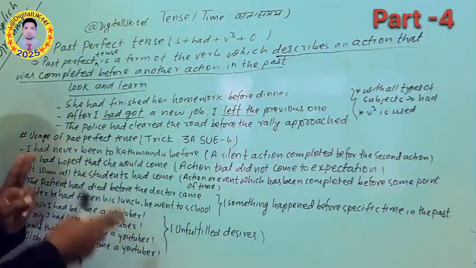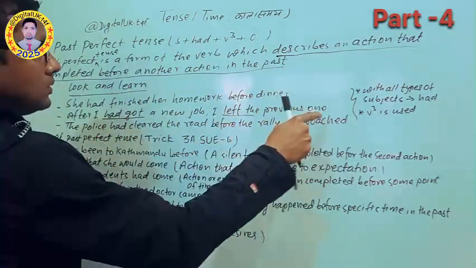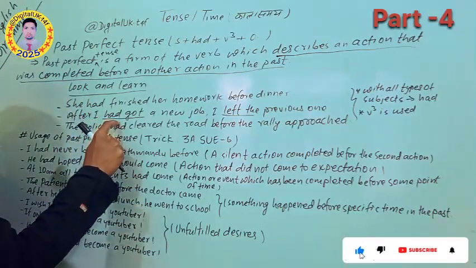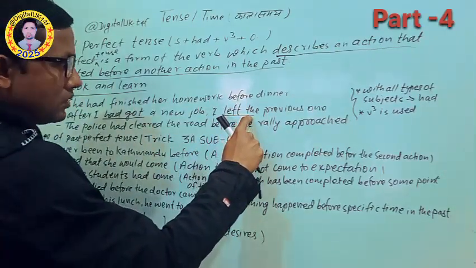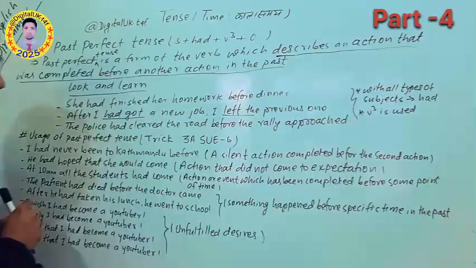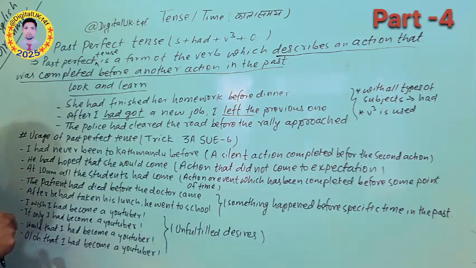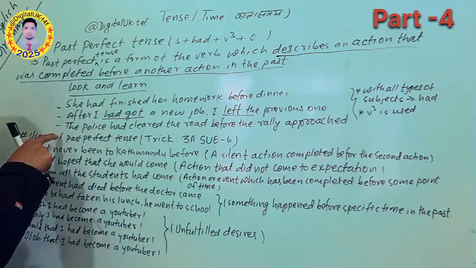In these two actions, which action happened first? Getting the job, and after that, leaving the previous one. The action that happened first, there we use past perfect, and the action that happened later, there we use simple past. So you should keep this in mind: in past perfect tense, whenever two actions take place, the action that happened first is written in past perfect, and the action that happened after that is written in simple past. Let's see the next one.